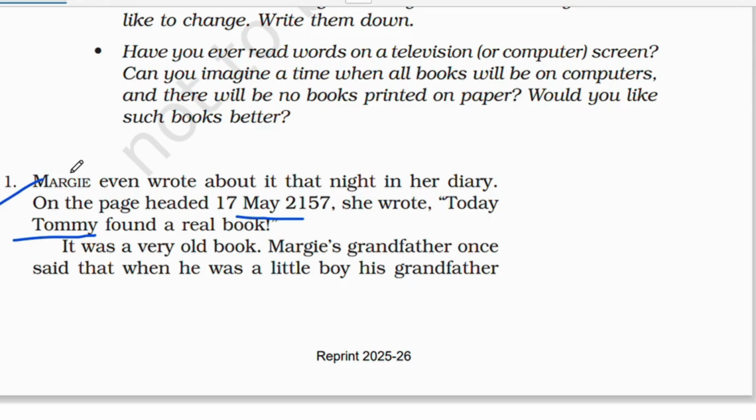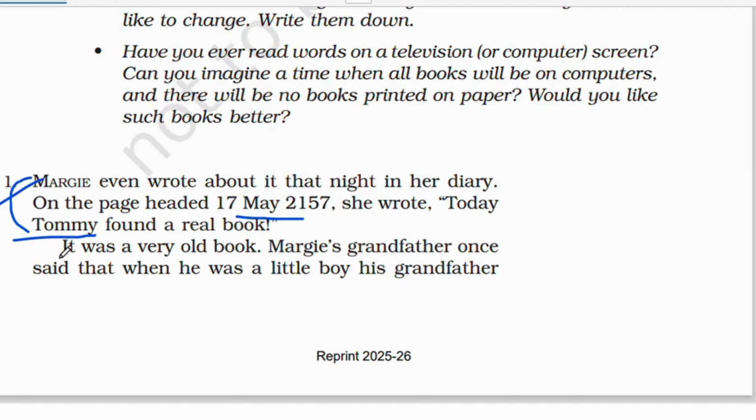Now, on the page headed 17th of May 2157, she wrote, "Today Tommy found a real book." So the day when she was writing, it was the 17th of May in the year 2157. And then over here, there's this boy named Tommy, and he is Margie's friend.